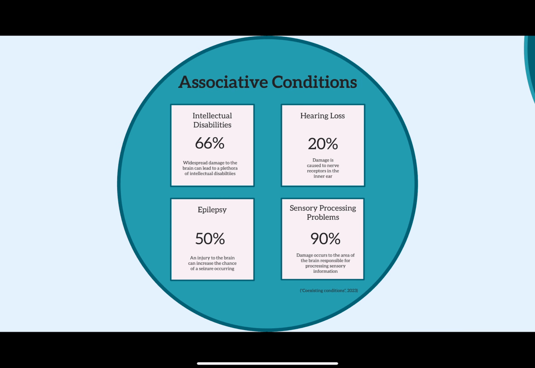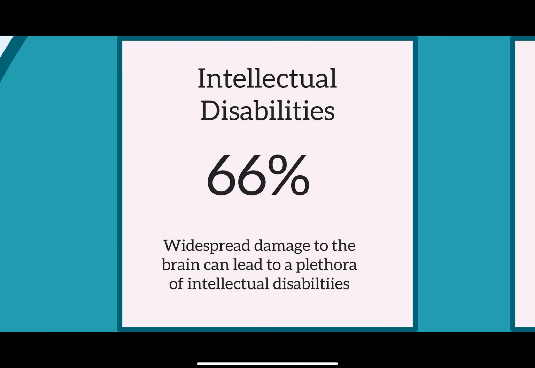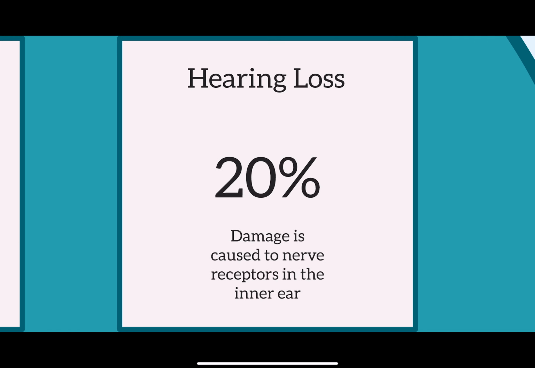Associative conditions of cerebral palsy include intellectual disabilities, hearing loss, epilepsy, and sensory processing problems. Intellectual disabilities are present in 66% of cases, and this is because widespread damage to the brain can lead to a plethora of intellectual disabilities. Hearing loss occurs in 20% of cases because damage can occur to the nerve receptors in the inner ear.